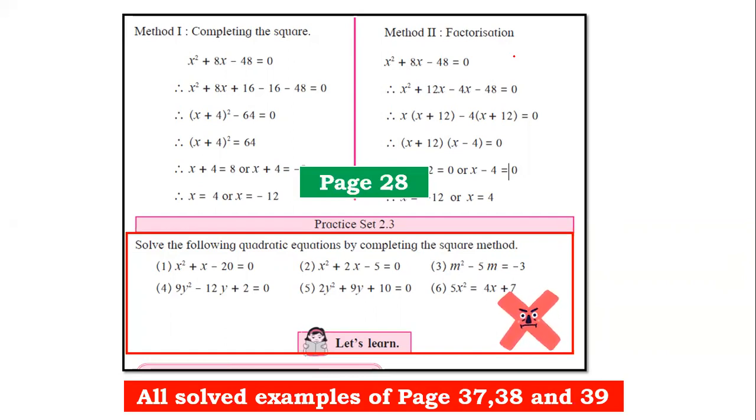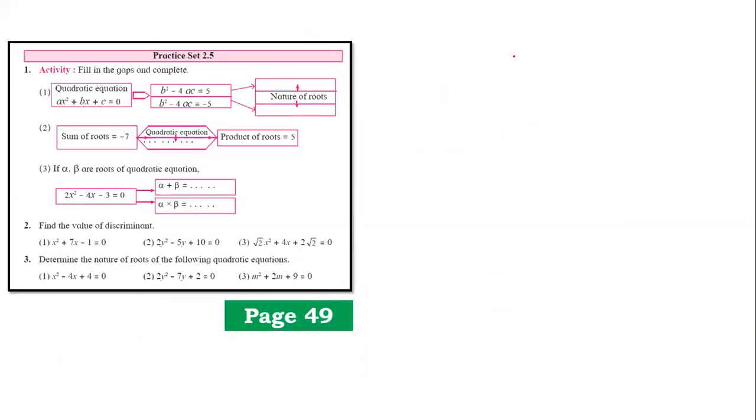Now students, till now, I will summarize chapter 1 and 2 together. So let us go ahead first. Now from exercise 2.5, there were sums based on application of quadratic equation. When I say application of quadratic equations, in other words, I mean sums based on alpha and beta. So sums based on alpha and beta were of two types, and they have removed it in a slightly different way. There are two basic formulas of alpha and beta: alpha plus beta equals minus b upon a, alpha into beta equals c upon a.